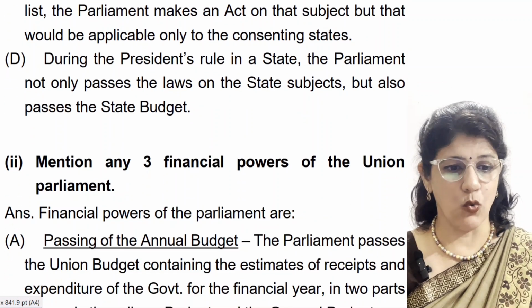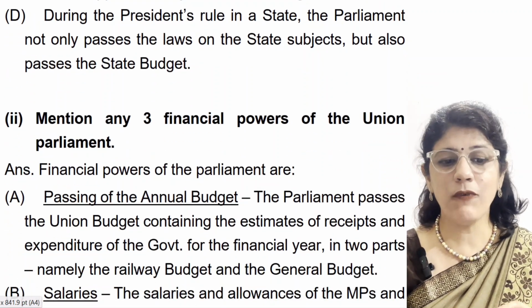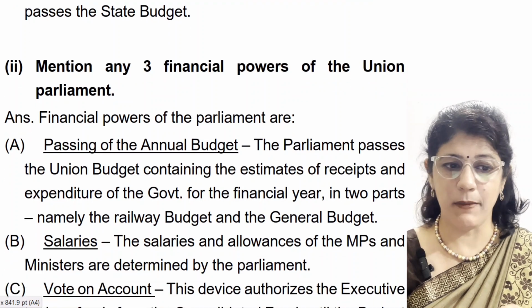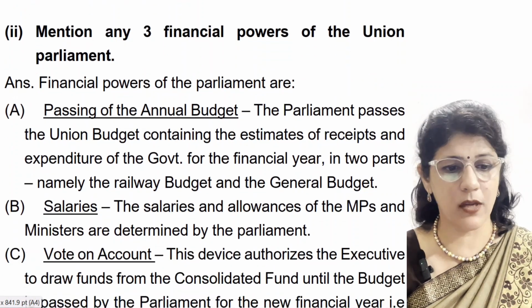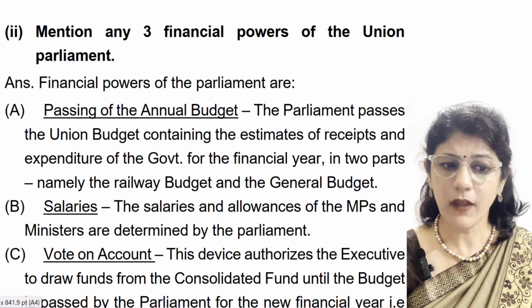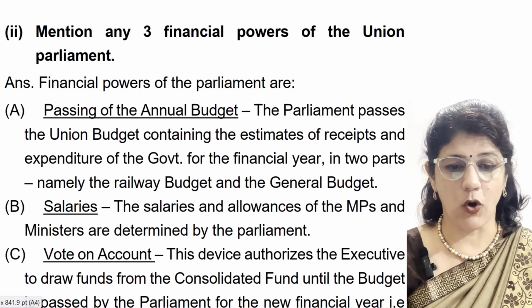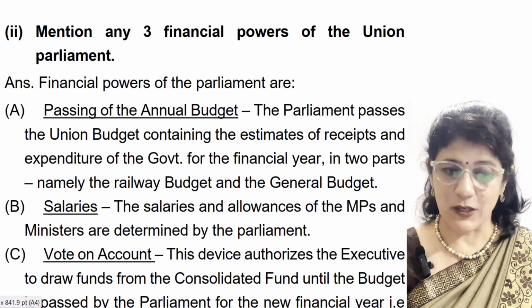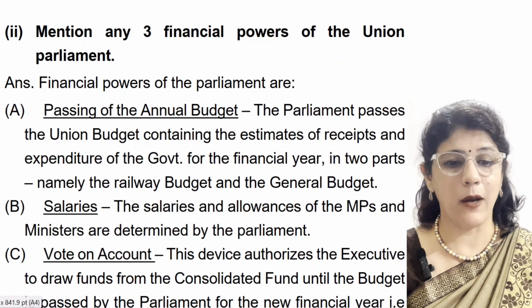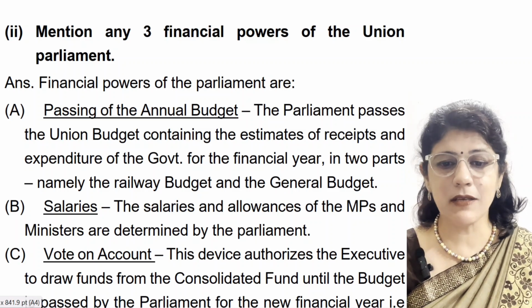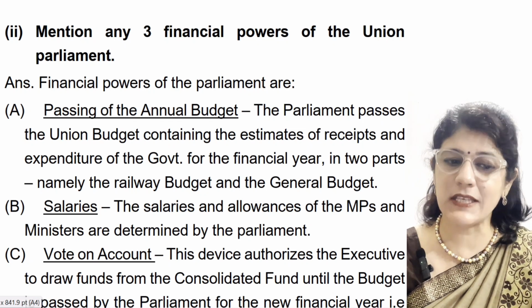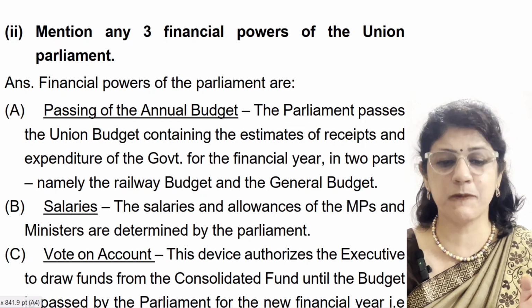Coming to part number 2. Mention any 3 financial powers of the Union Parliament. I have told you 4, you have to choose any 3 points from them. Here also, the financial powers of the Parliament are: part 1 is passing of the annual budget. The Parliament passes the Union budget containing the estimates of receipts and expenditure.